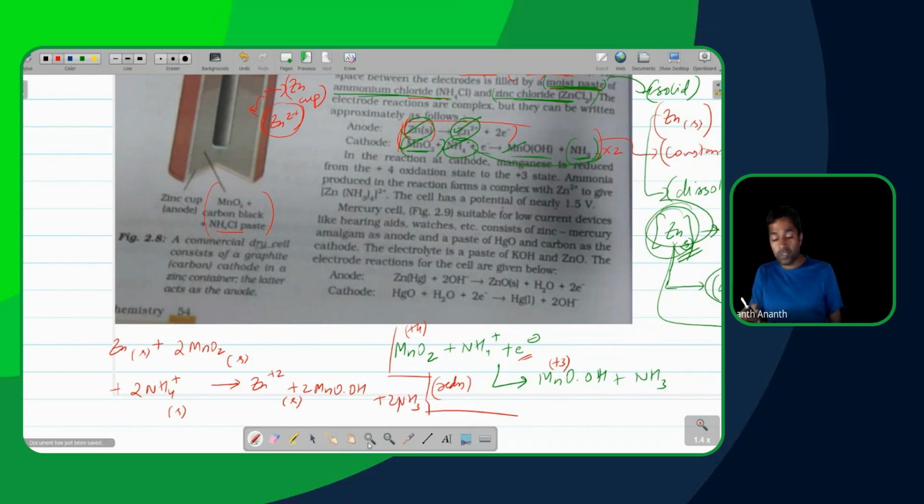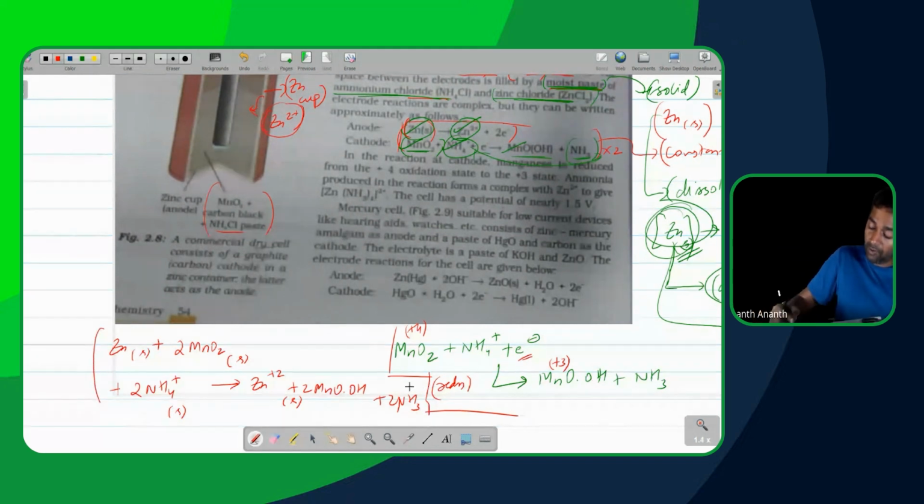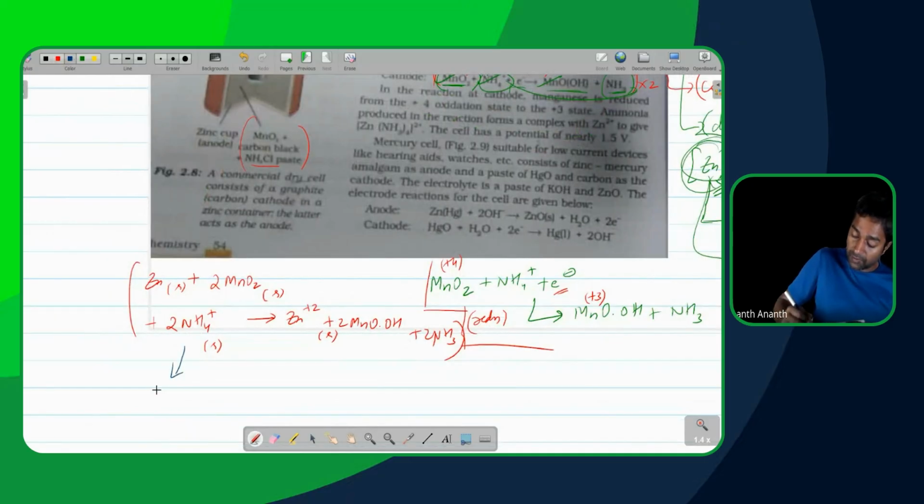In this process, 2 electrons would have been transferred. So the number of moles of electrons transferred would be 2 moles.